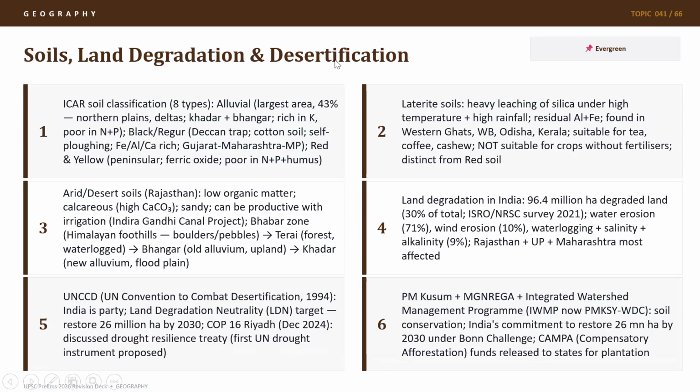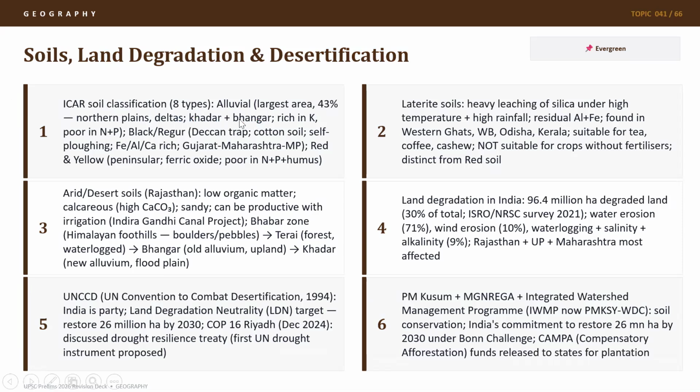2026. Now, another important topic is soils, land degradation, and desertification. ICAR soil classification has 8 types. Alluvial, which has the largest area in India, 43%. It is rich and fertile, which leads to agricultural productivity in the country. It is mostly found in northern plains and deltas.